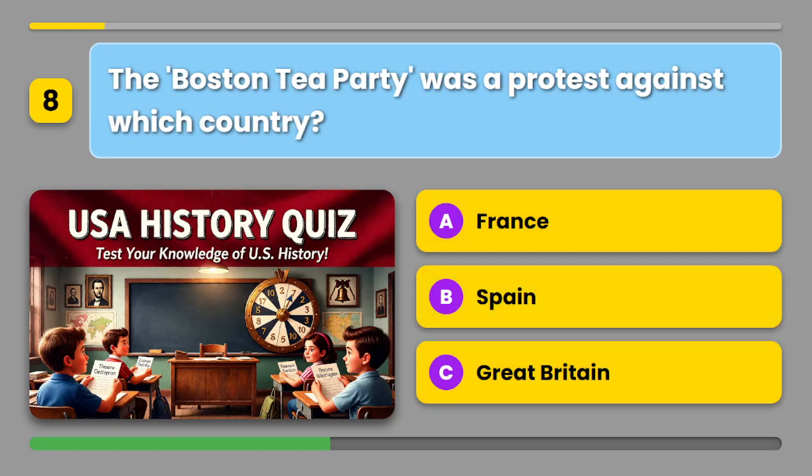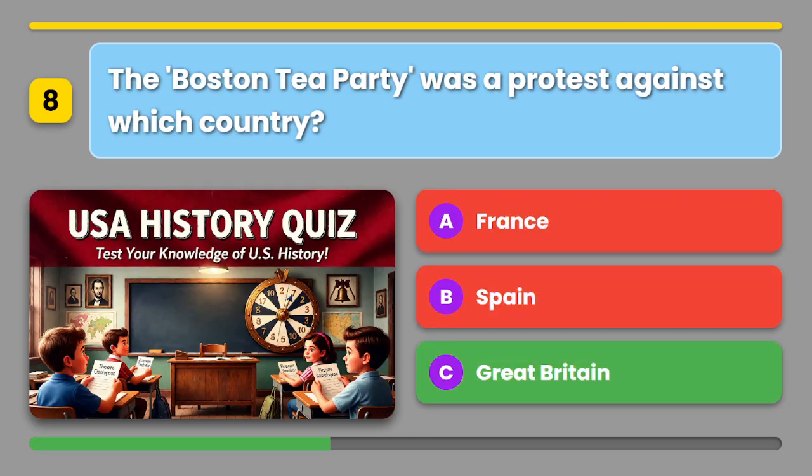The Boston Tea Party was a protest against which country? A. France. B. Spain. Or C. Great Britain. The correct answer is C. Great Britain.